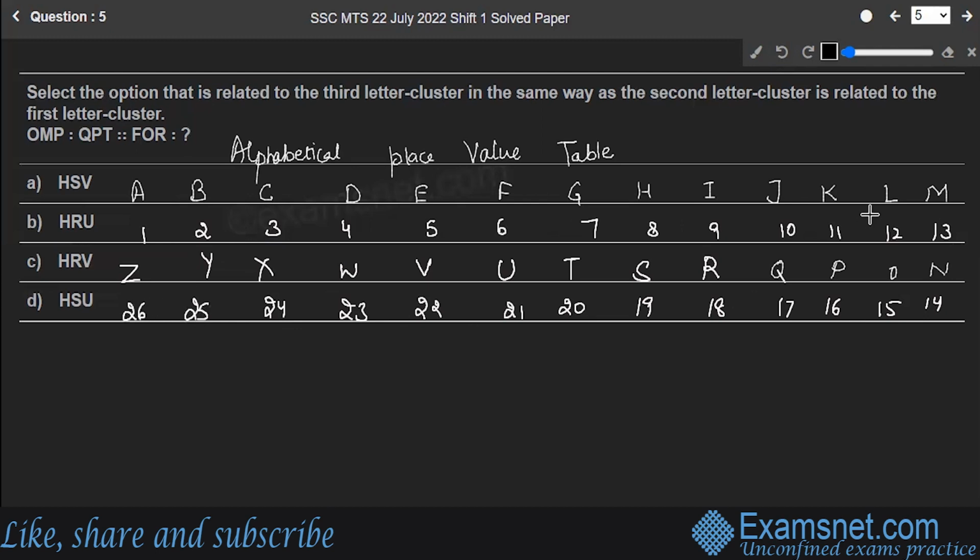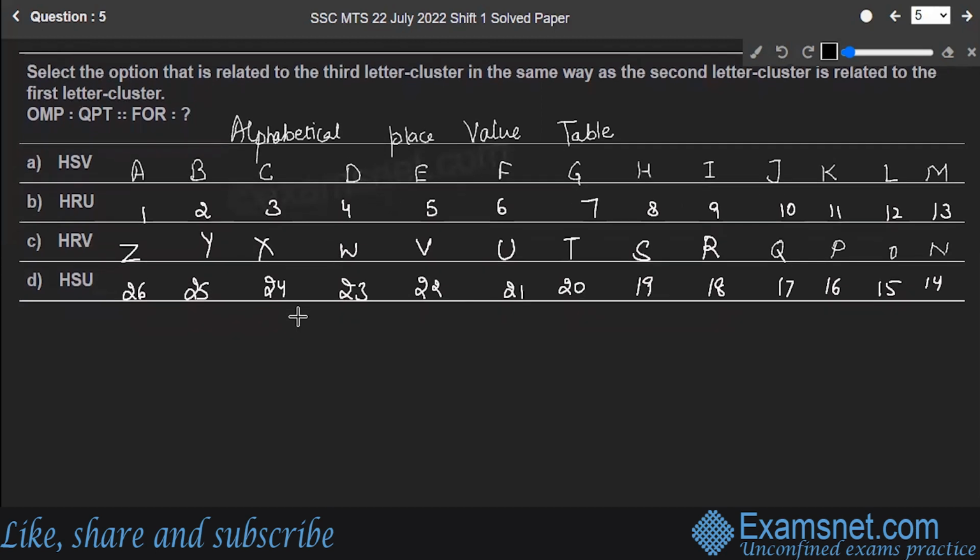So this is the alphabetical place value table. Let's utilize this table to understand the pattern.